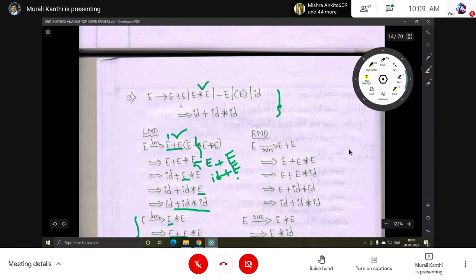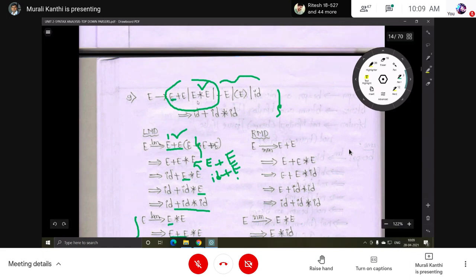Based on the grammar itself we can easily say whether the grammar is ambiguous or not. On the right-hand side, 5 productions are there. Here the first symbols: E is there, here minus, here open parenthesis, here ID. These three are different in the first symbol, but these two are the same; the starting symbol E is the same.